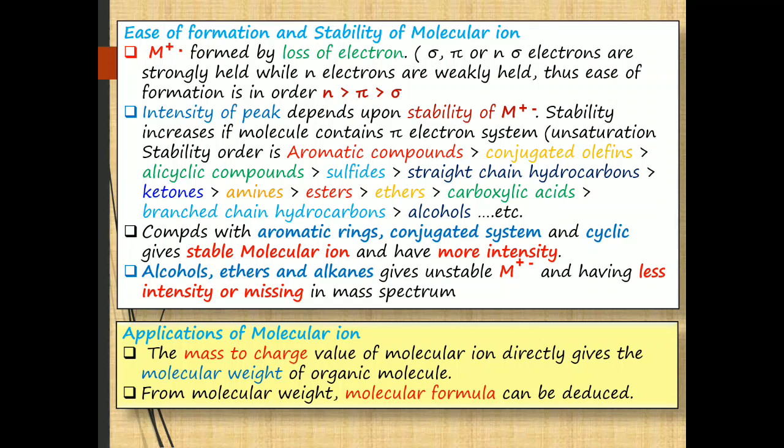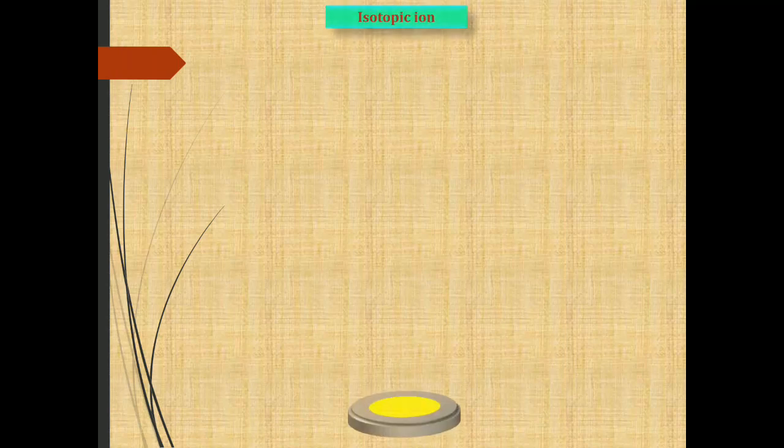The mass to charge ratio value, that is the m by z value of the molecular ion peak in the mass spectrum, directly gives the molecular weight of an organic molecule. When the molecular weight is determined, then by doing certain calculations, the molecular formula can be deduced. These are the two applications of the molecular ion, and we are going to study them in detail in the next module. Now, the next ion is the isotopic ion.